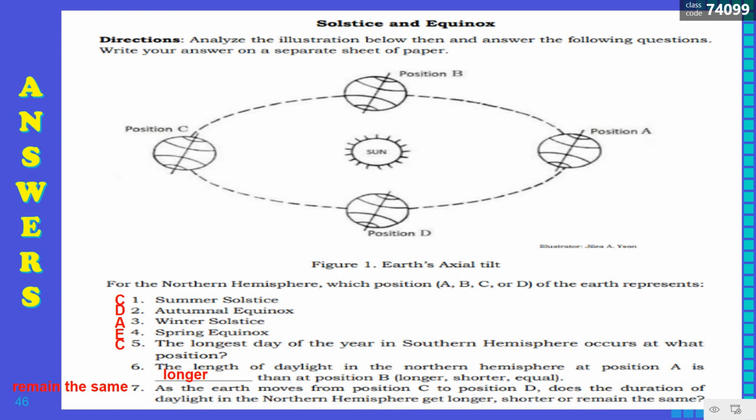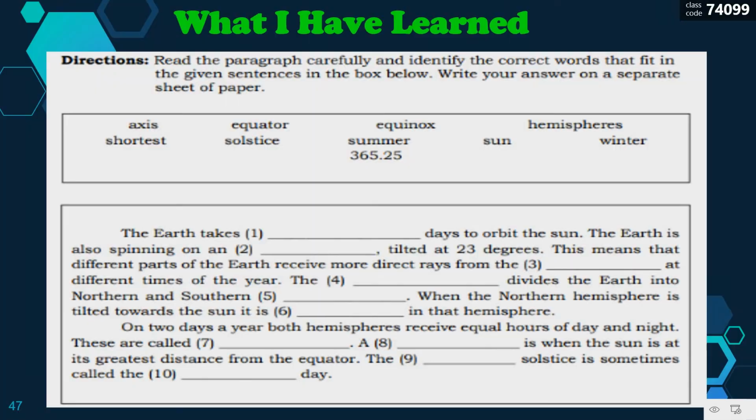The longest day of the year in the southern hemisphere occurs at what position? Okay, that is position C. The length of daylight in the northern hemisphere at position A is longer than position B. As the Earth moves from position C to position D, does the duration of daylight in the northern hemisphere get longer, shorter, or remain the same? It will remain the same. Very good. Let's move on.